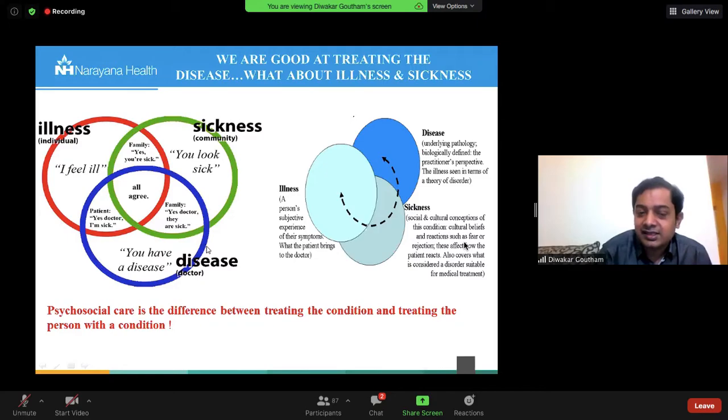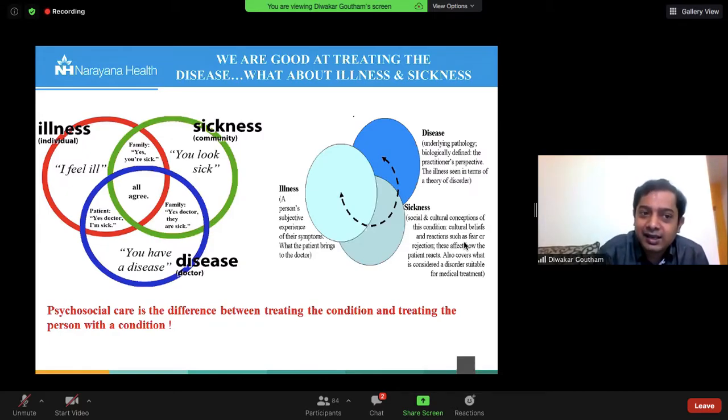So what is a disease? A disease is what a clinician picks up in the patient through assessments, diagnosis, and investigations, and his focus is mainly on the disease. What we invariably ignore is the illness component. Illness is what the person is experiencing. He's telling you the symptoms. From your side, you have a vision of what this symptom feels like, where it fits in your schema of diagnosis, what investigation to ask for, what the diagnosis is, what the best treatment is, and what the best available evidence is. It's all perfect. That's what, as a doctor, you're expected to do.